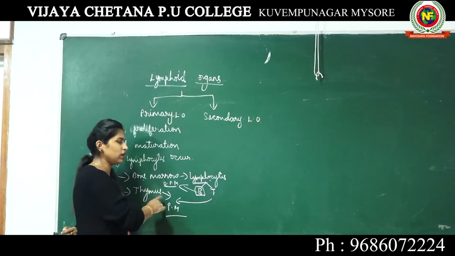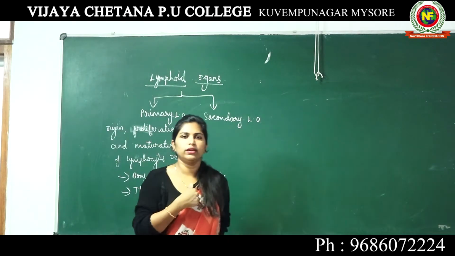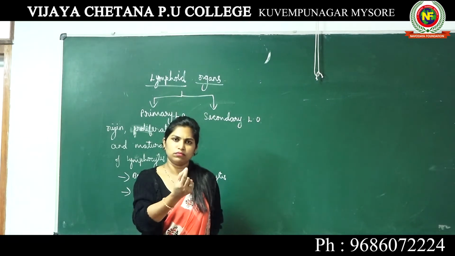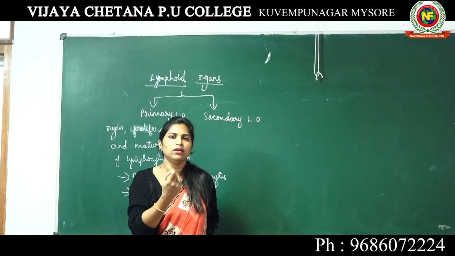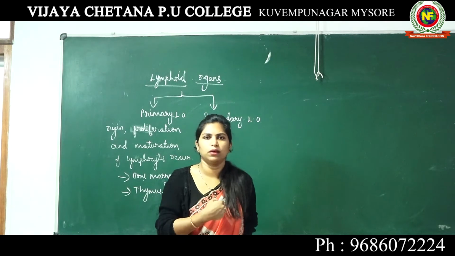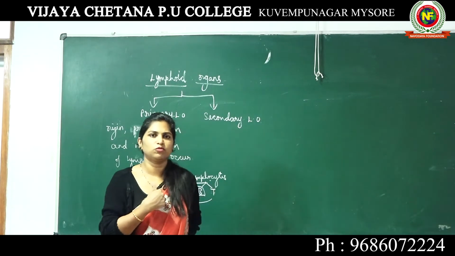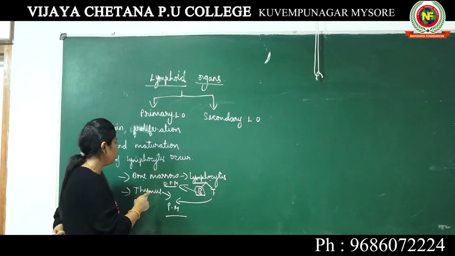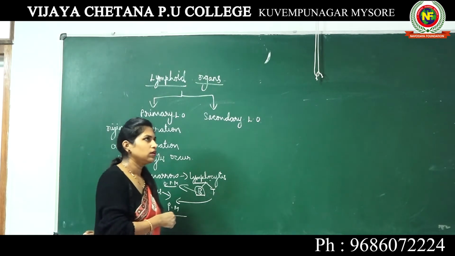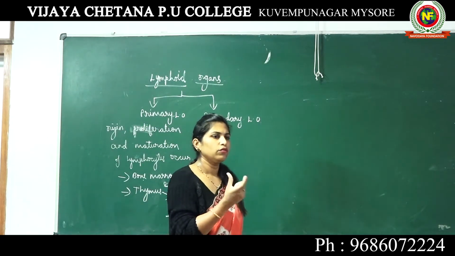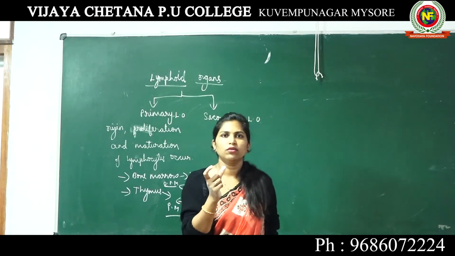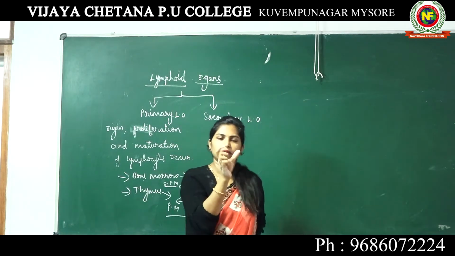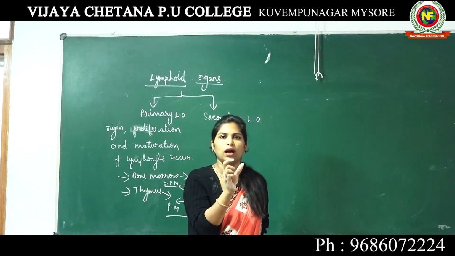The thymus is a small organ located just in between our lungs, in front of the heart and just behind the sternum, which is the bone present here in between your lungs. Thymus is an organ which is of a bigger size when we were born. During childhood, the size of the thymus will be large.